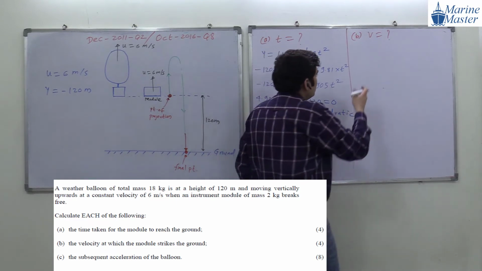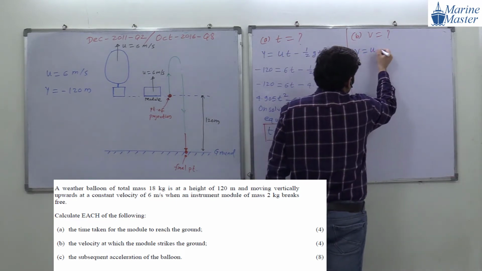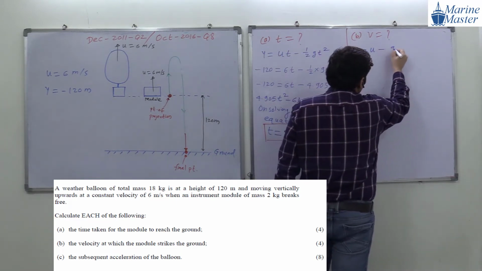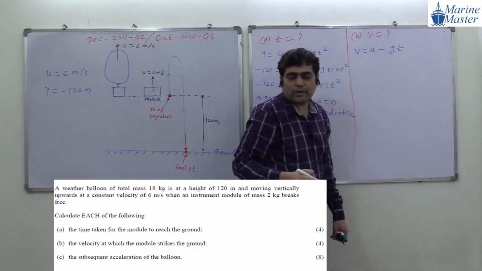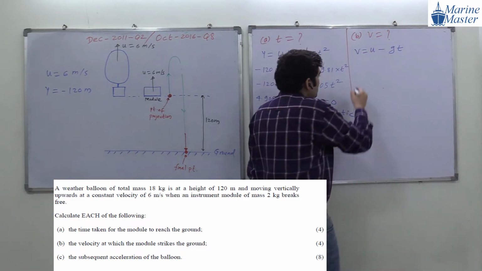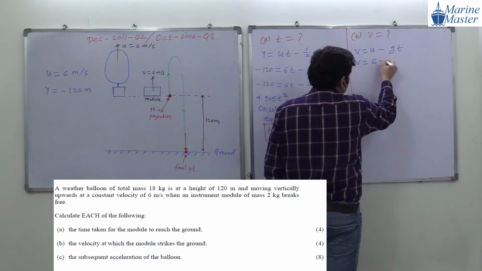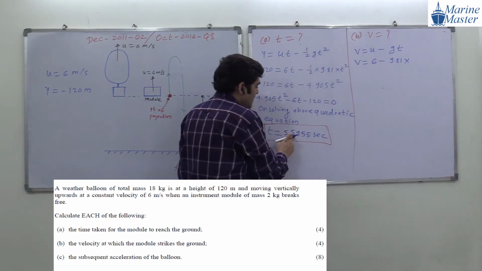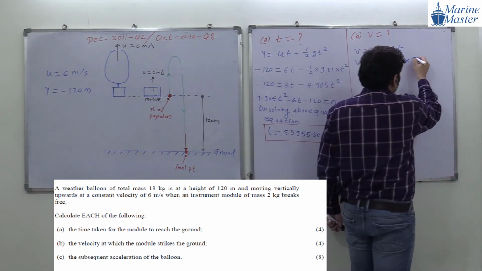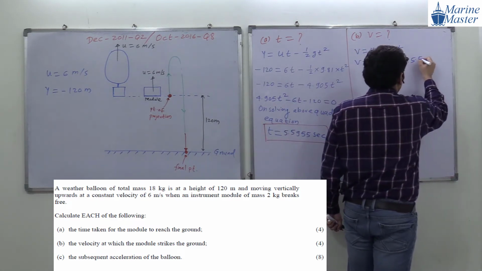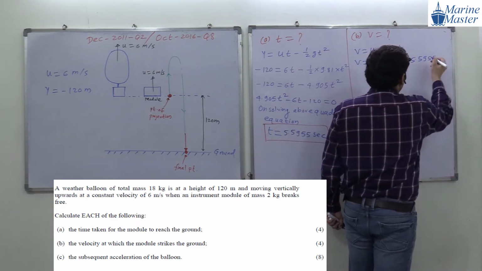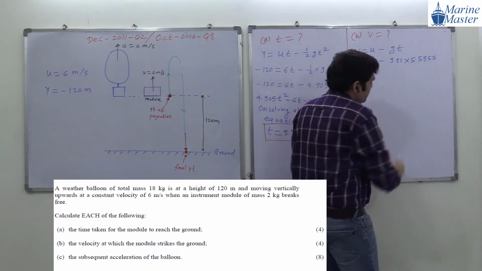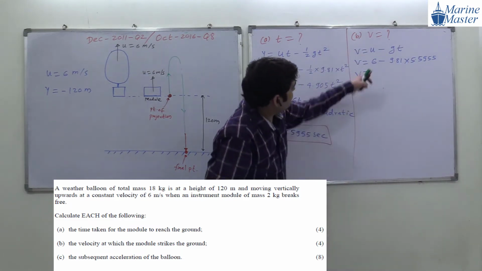So we know the first equation of motion in a gravitational field, v is equal to u minus gt. Okay, so we have to find out v. So the initial velocity is what? 6. g is what? 9.81. And how much time is it, guys, coming down? 5.5955. Okay, so everyone calculate this one.